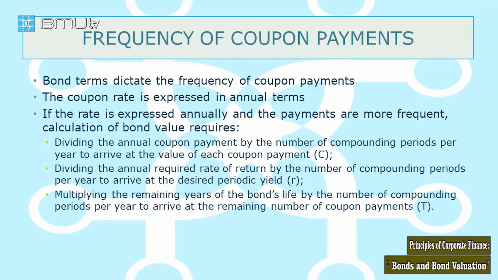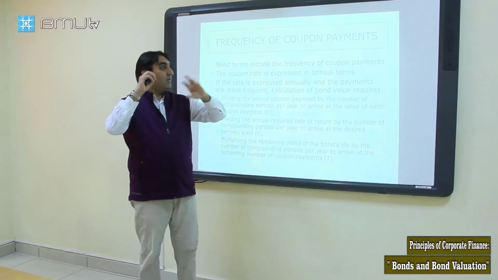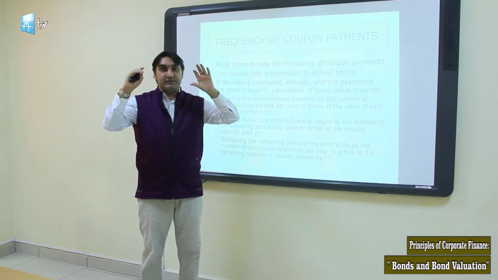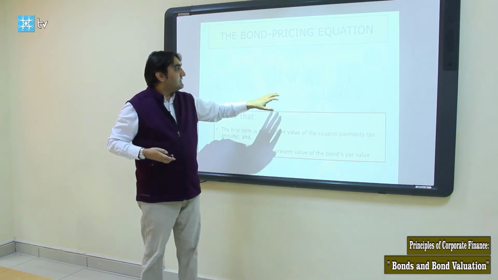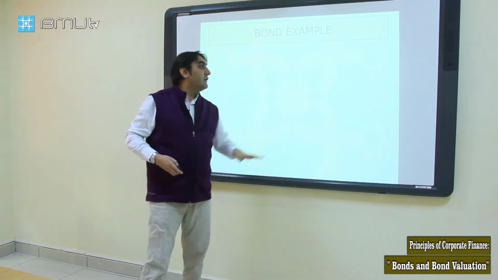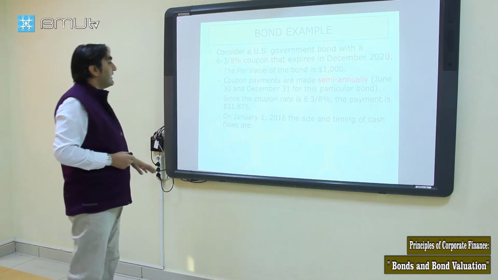And we multiply the remaining years of the bond's life by the number of compounding periods per year to arrive at the remaining number of coupon payments. Making these adjustments, we put these numbers in our formula and find the price of the bond.